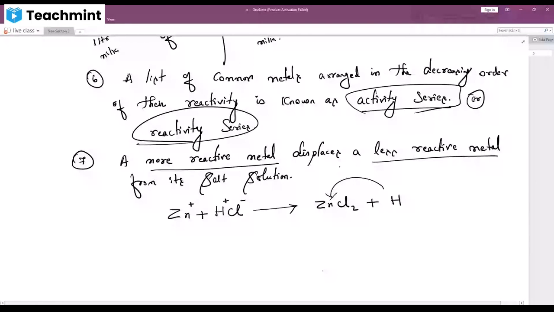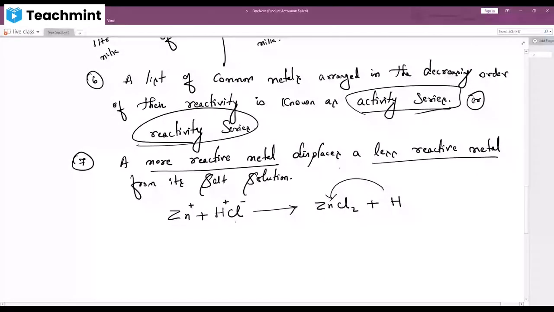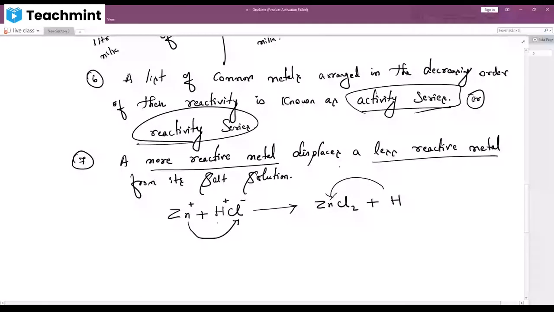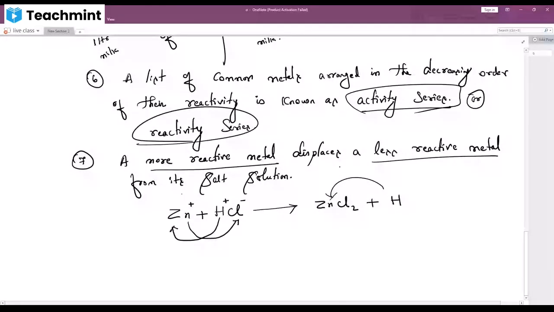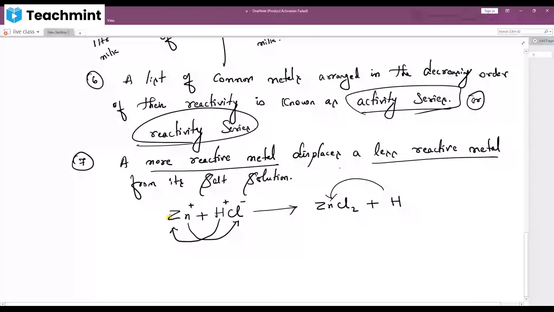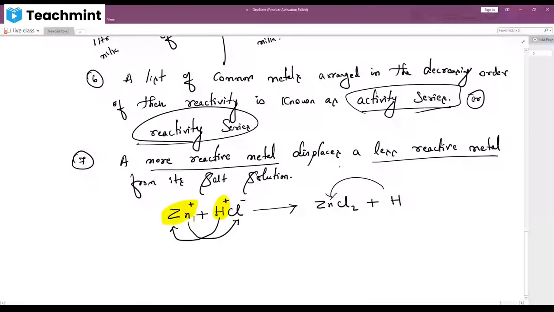Did you understand the difference? Always this side positive and this side negative will react, and this side positive and this side negative will react. But here, as we can see, here we have Zn. As you can see, this Zn carries positive charge and hydrogen also carries positive charge. Both are highly reactive. So always this pair will not meet.